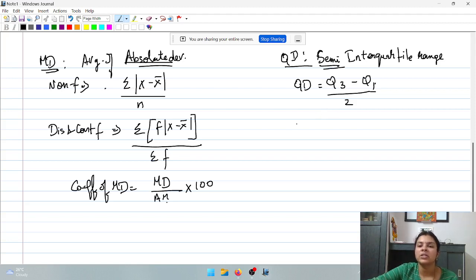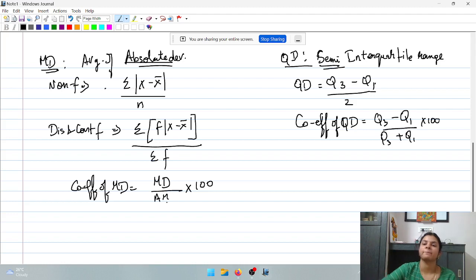Now, what is the coefficient of quartile deviation? Q3 minus Q1 divided by Q3 plus Q1 into 100. This is your coefficient of quartile deviation.